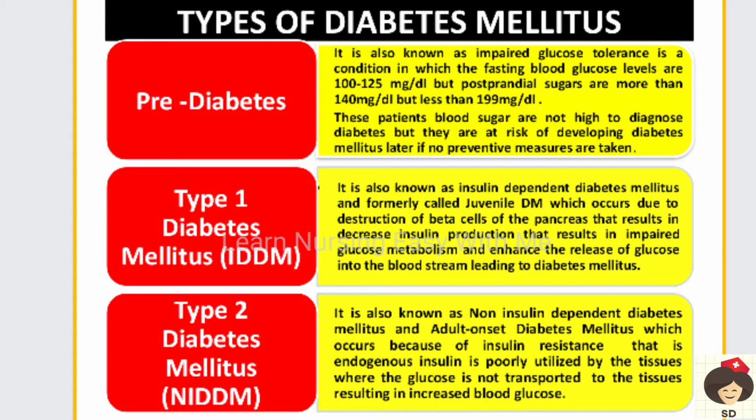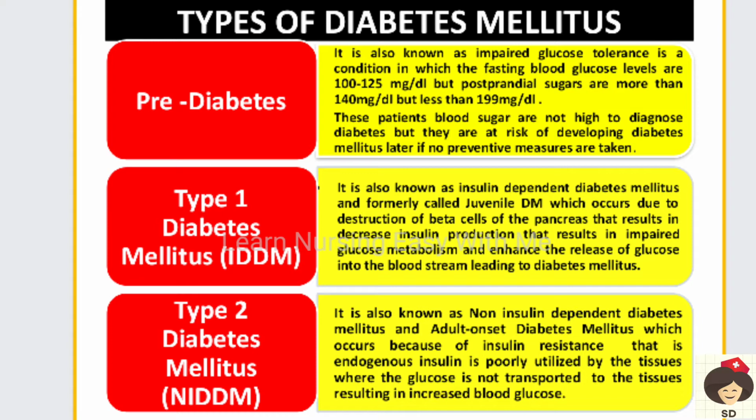Type 1 diabetes mellitus is also called insulin dependent diabetes mellitus, that is IDDM, and in earlier days it was called juvenile diabetes mellitus, because they have a genetic history of getting this diabetes mellitus. It was more common in children, but nowadays even persons more than 35 years of age have type 1 diabetes mellitus.